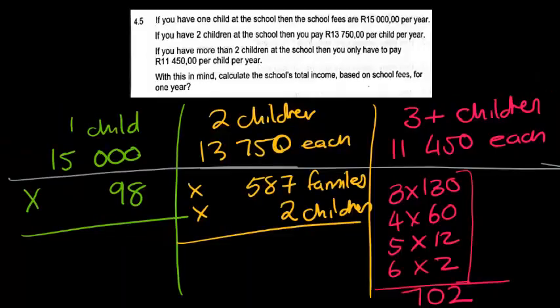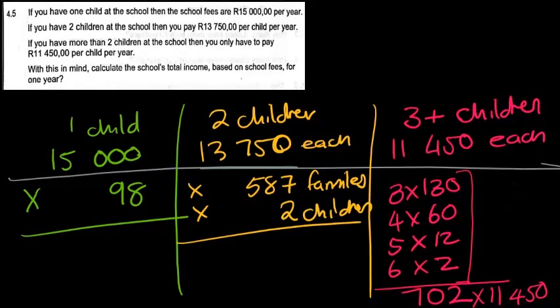So what we do is we figure out how many individual children we got. We got 702 individual children. And that amount we are going to multiply by 11,450 to give us a total of 8,037,900 Rand. That is for the 3 or more children.